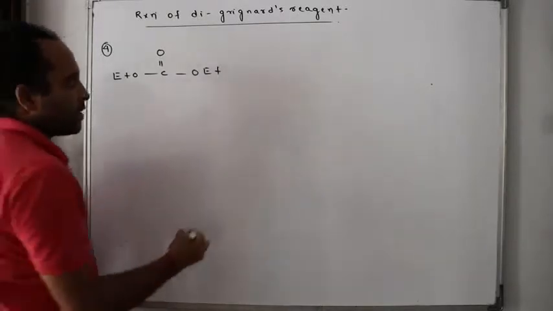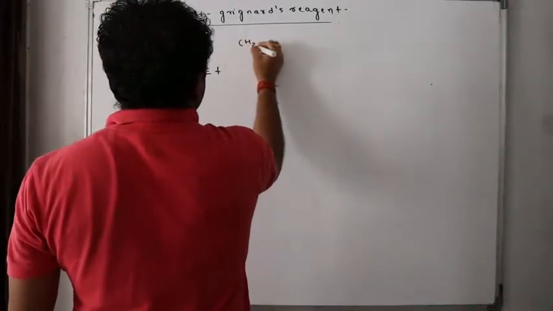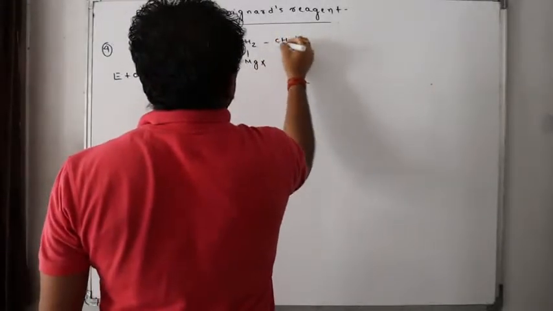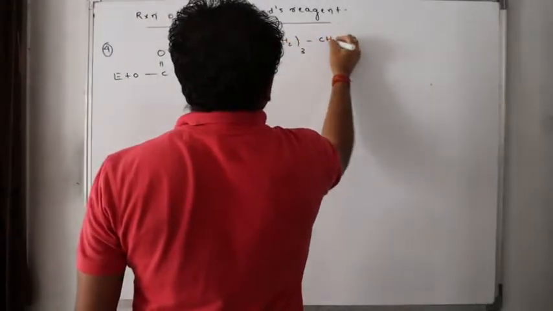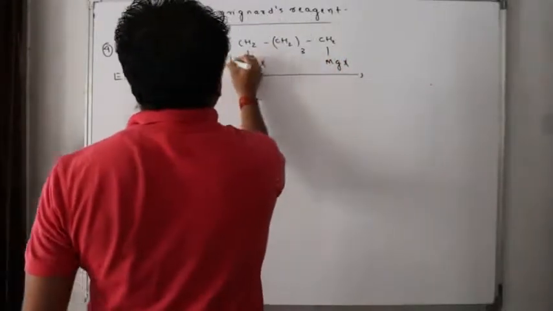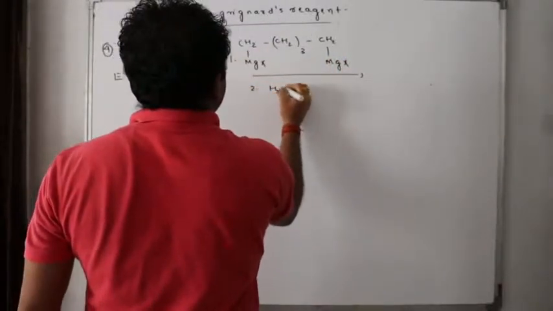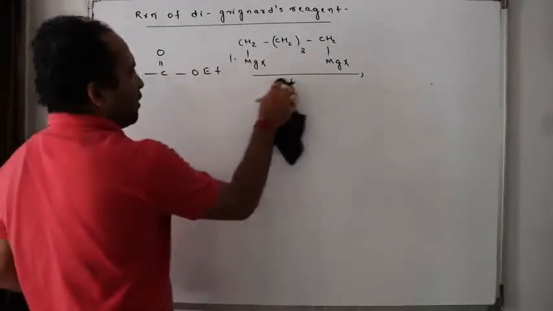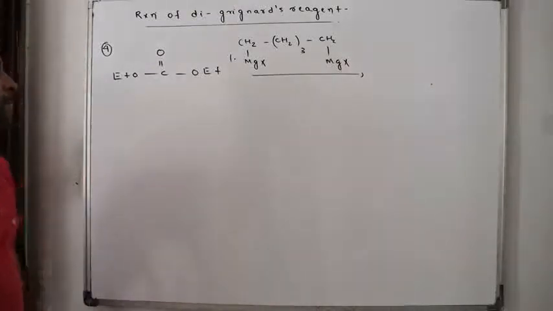Easy. To this, if I react with CH2 MgX, CH2 whole 3, CH2 MgX, followed by hydrolysis. Okay, let me not do hydrolysis and let's see what happens here.